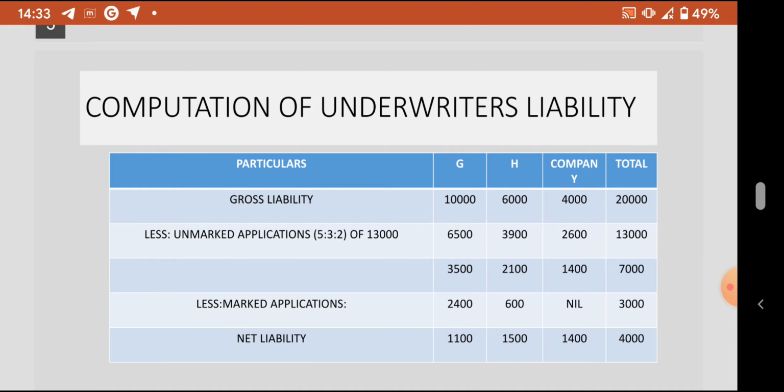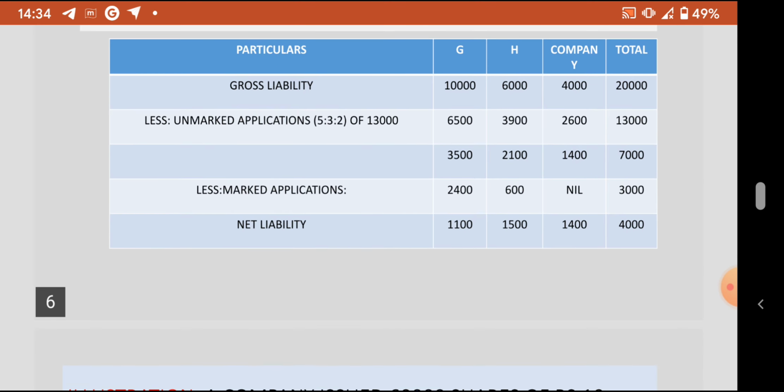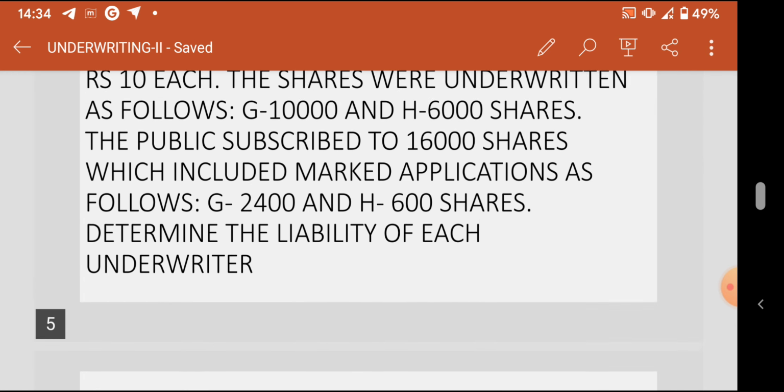Then from there we deduct marked applications which are received as follows: 2,400 for G, and H has received 600 marked applications. So here the net liability is computed under the above method.